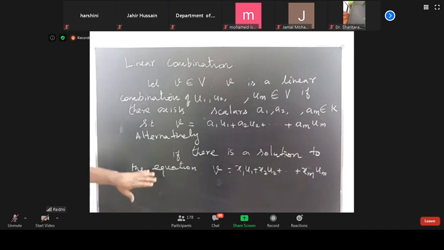Okay. So both the definitions are the same.